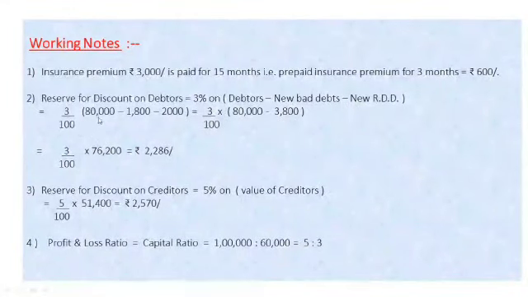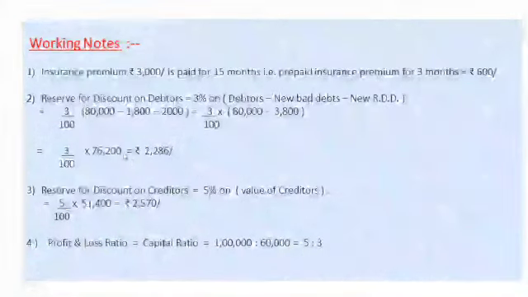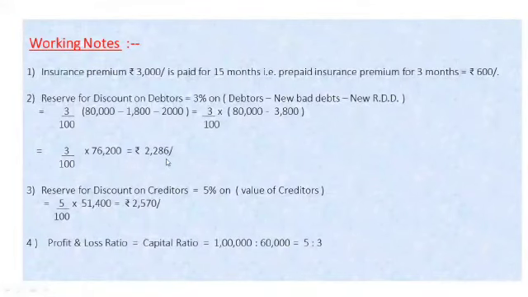3 upon 100 into 80,000. First minus the amount of bad debts 1,800, then minus the amount of RDD, new RDD is 2,000. So 3 upon 100 into 80,000 minus 3,800, that is of 76,200, and calculate 3% discount on debtors, that is of rupees 2,286. Deduct this amount from the debtors in balance sheet asset side and mention it in profit and loss account debit side.